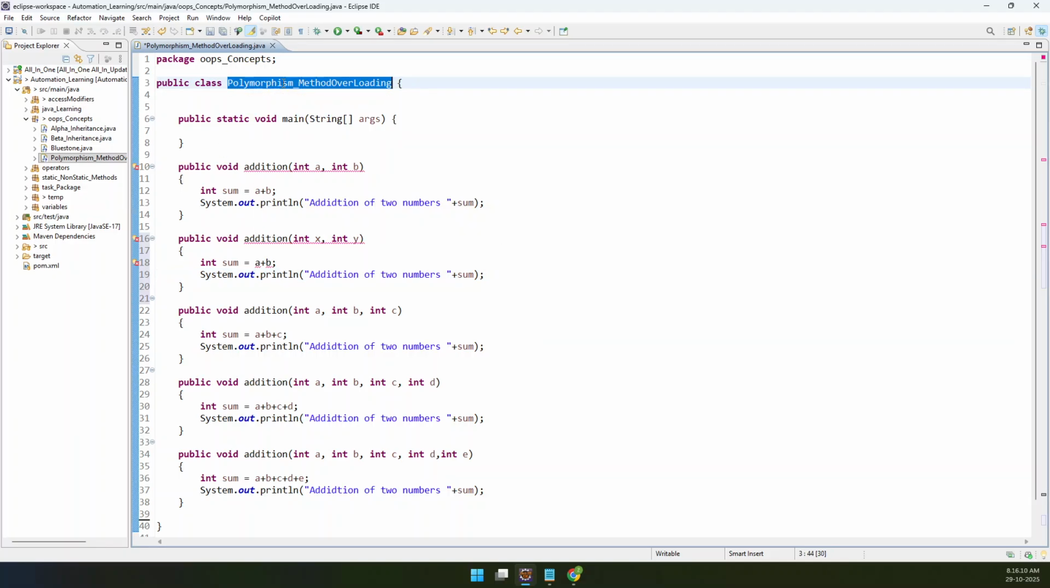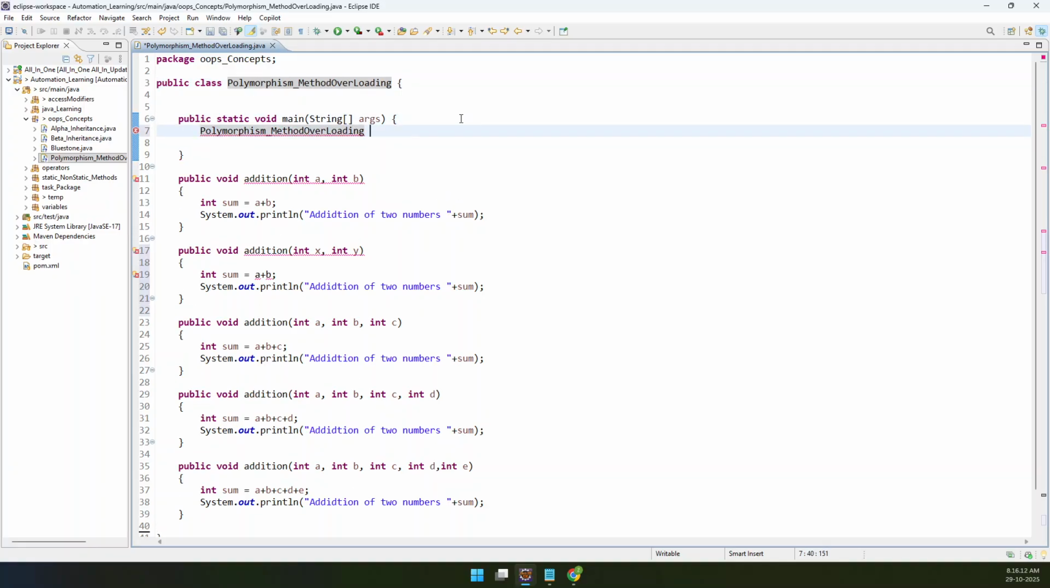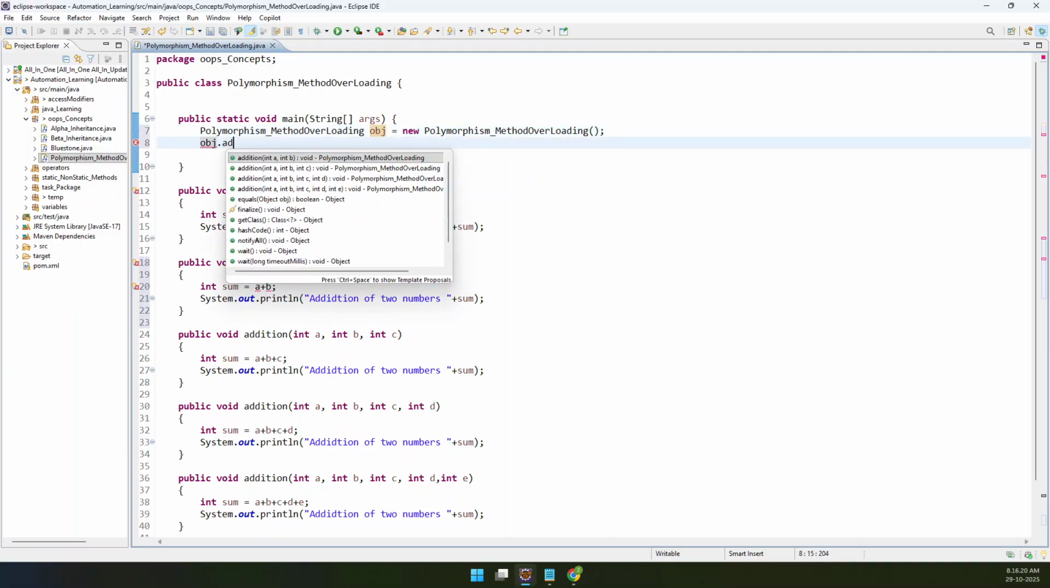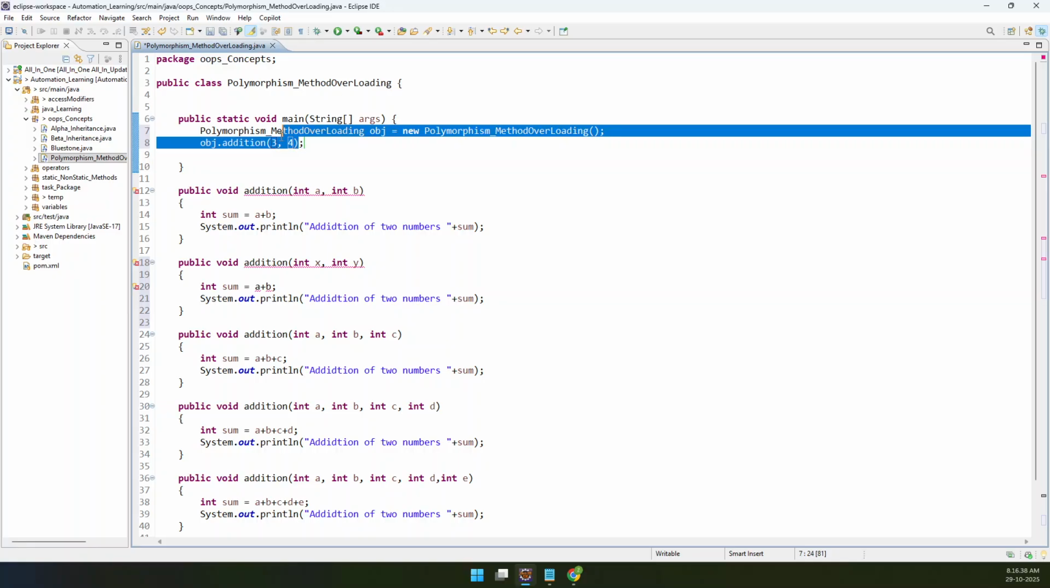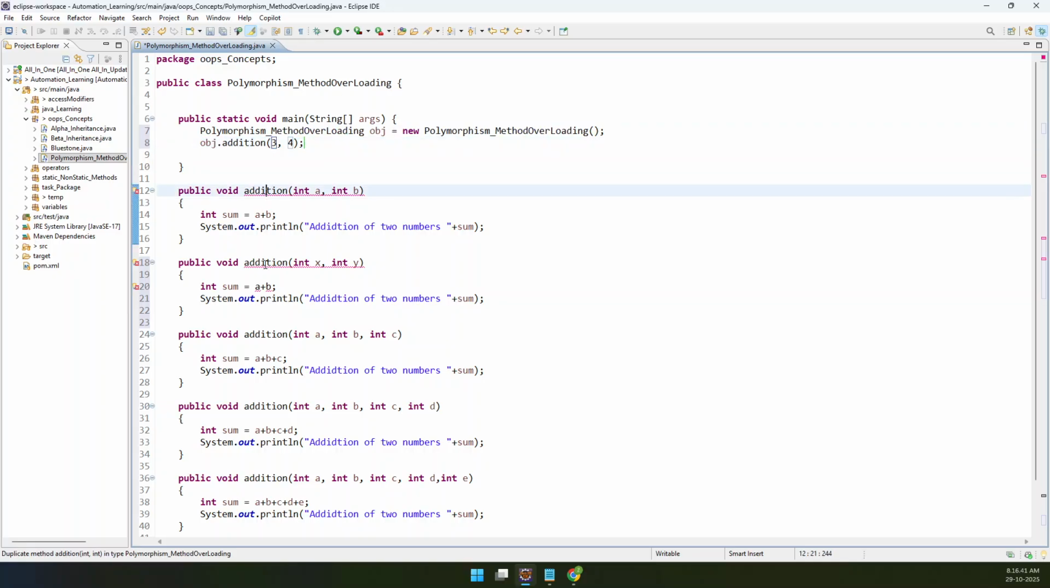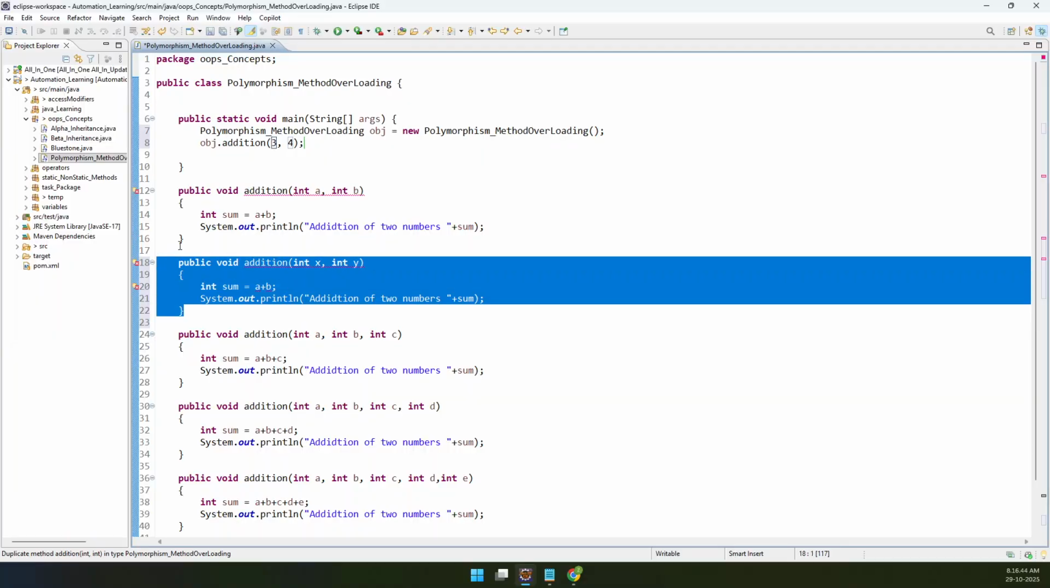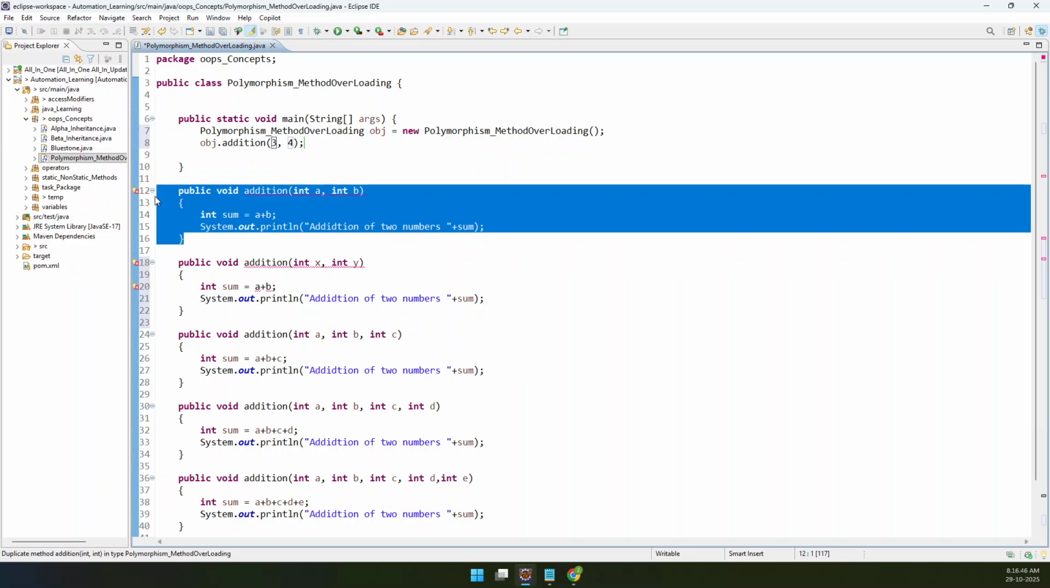Assume that I am creating an object for this. obj is equal to new object. Now if I call obj dot addition and pass two numbers, 3 comma 4, Java itself will get confused about which method to go to. It will search: is there any method with addition? Yes, there are n number of methods with addition. Is there any method that will accept two parameters? Yes, there are two methods.